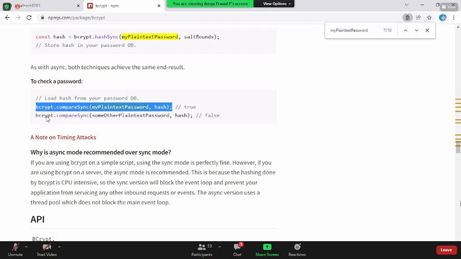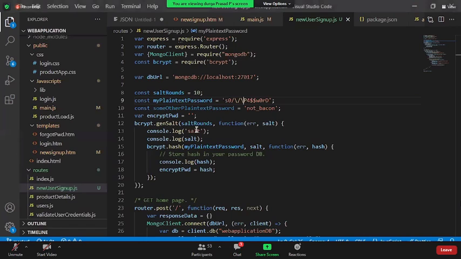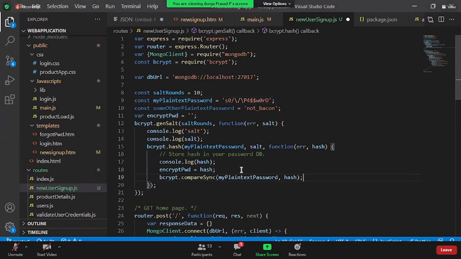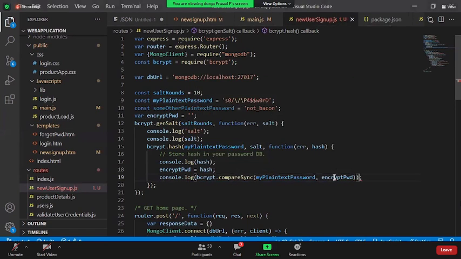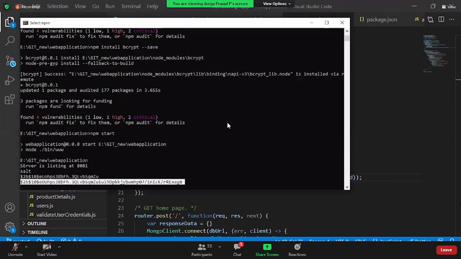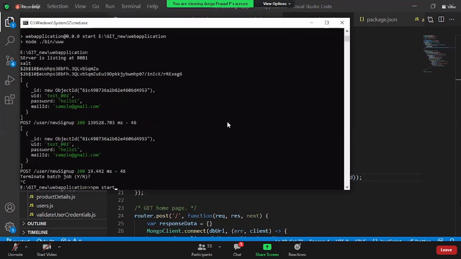Let us see this. Now I say after this guy, when I say decrypt, whatever my plain text password is and whatever the encrypted password is, let us see how actually it is throwing. Now I say console.log. I save this, restart this guy, npm start.